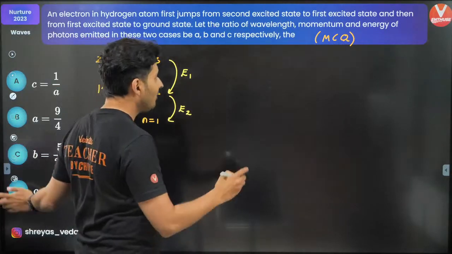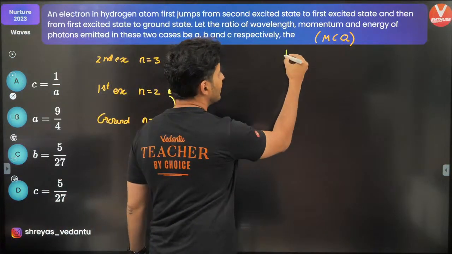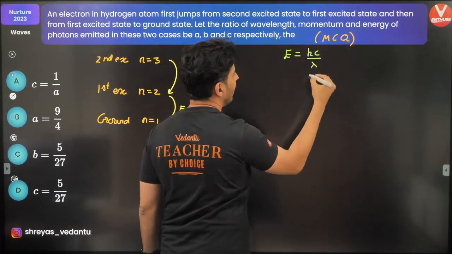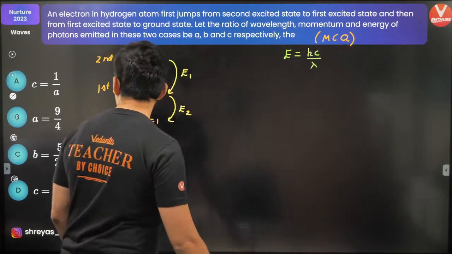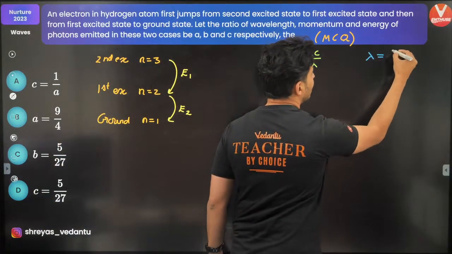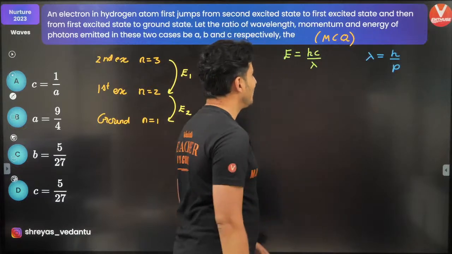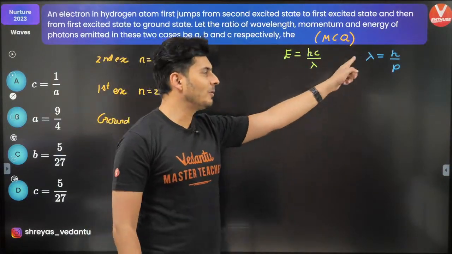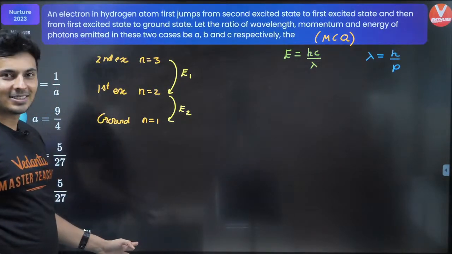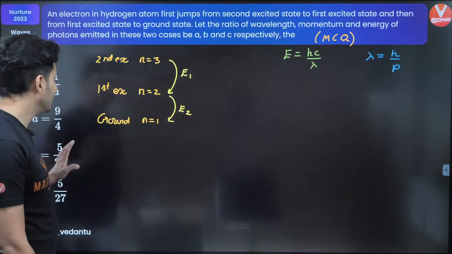One of the formulas that I'll be using is E is equal to hc by lambda. Another formula which I'll be using is lambda is equal to h by p. So if I know energy, I can find wavelength. If I know wavelength, I can find momentum. That's how I go about it. Is that making sense? So let's start with energy first.